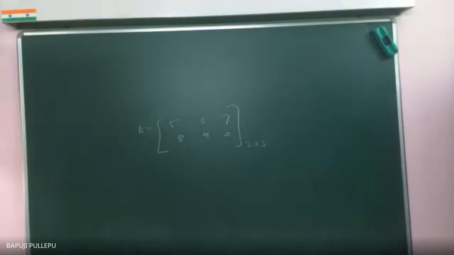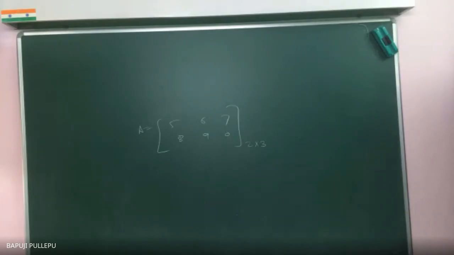Now tell me, the number 5 is there, where is it sitting? First row, first column: a11. Very good. 6 is in a12. Forget about A, just tell me the position. 7 is 13, 8 is 21, 9 is 22, 0 is 23.